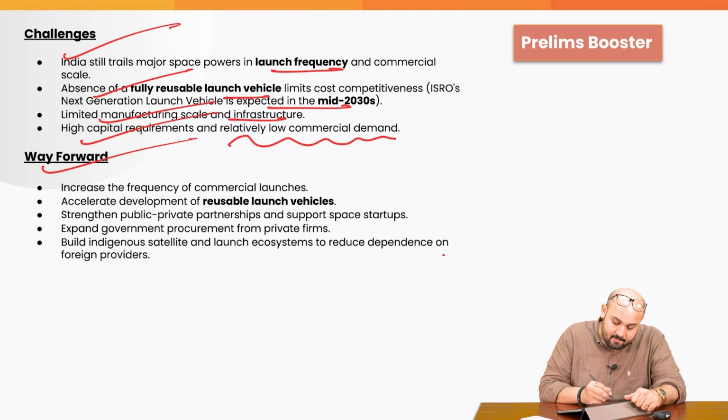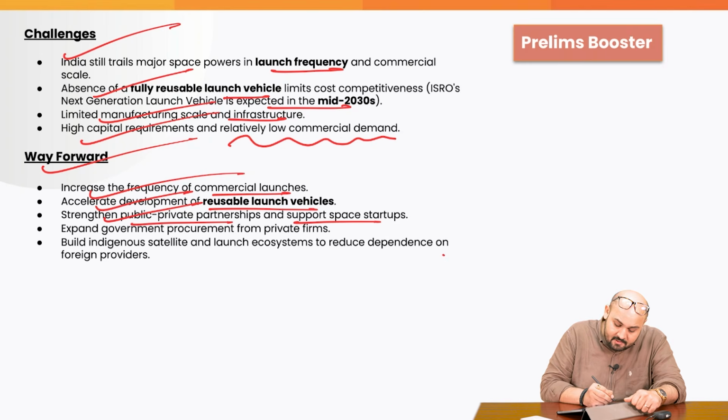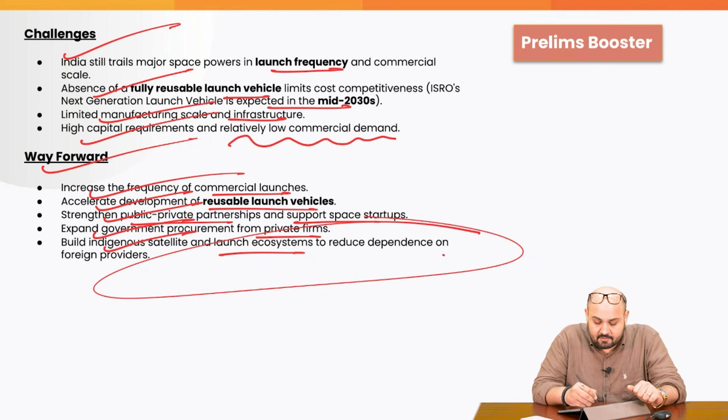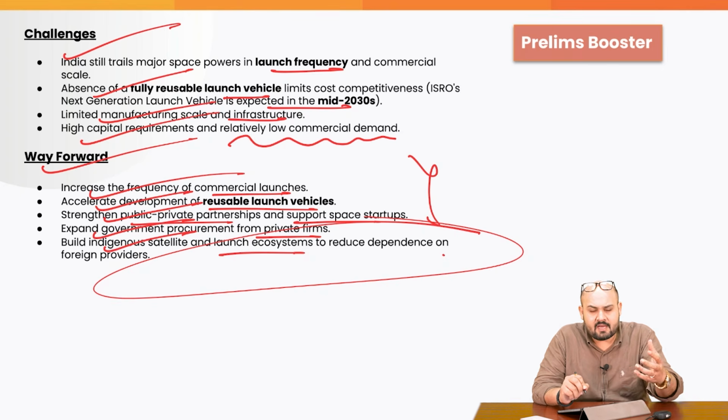What should be the way forward? Increase the frequency of commercial launches, accelerate the development of reusable launch vehicles, strengthen public-private partnerships and support space startups, expand government procurement from private firms, build indigenous satellite and launch ecosystems to reduce the dependence on foreign powers. So this should be the way forward. Strengthening institutions such as IN-SPACe, or for example, the Antariksh or the NSIL, right?